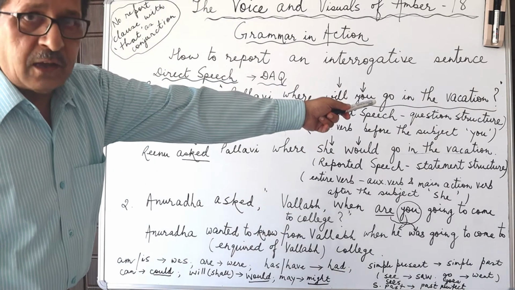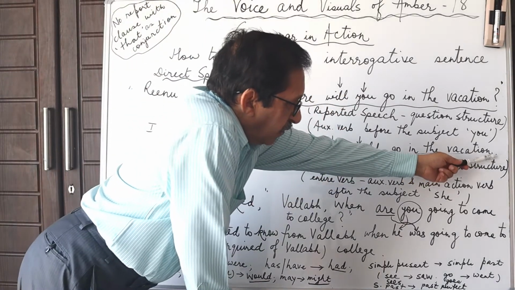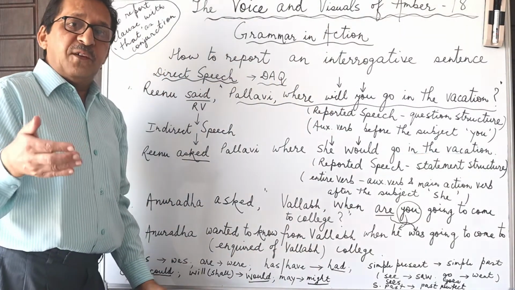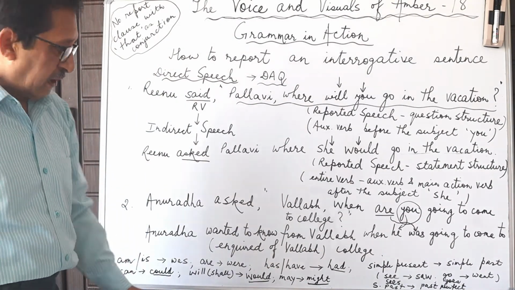And the question mark, or the note of interrogation, is changed into the full stop. That is because we have changed the question structure to the statement structure.